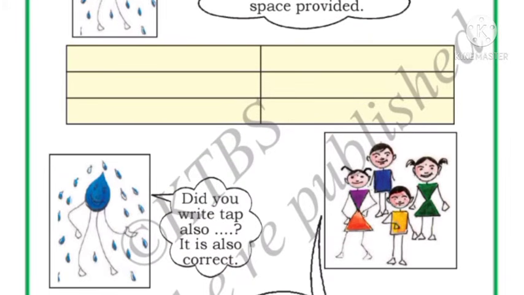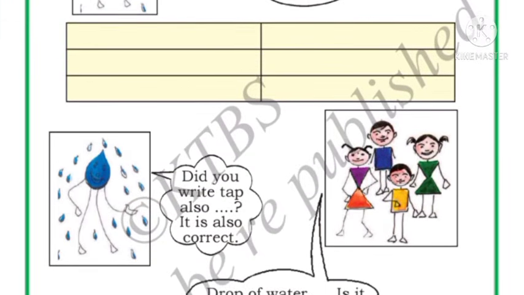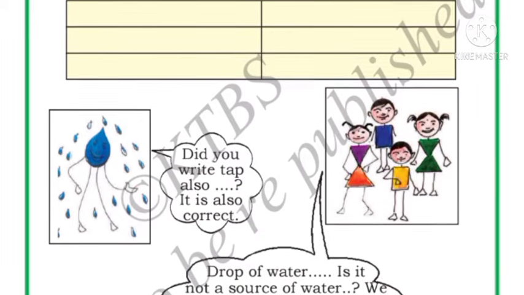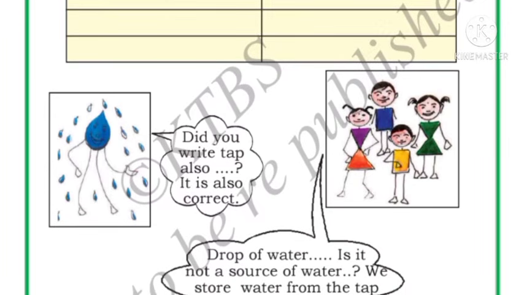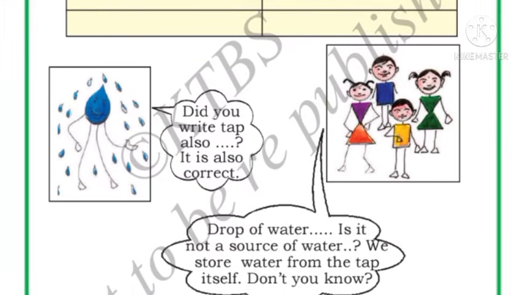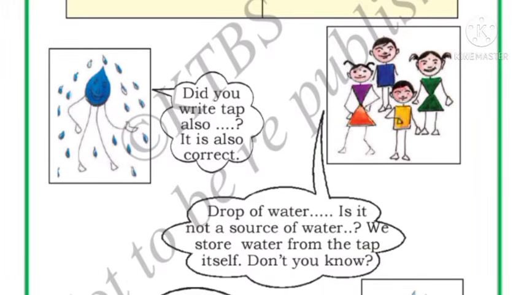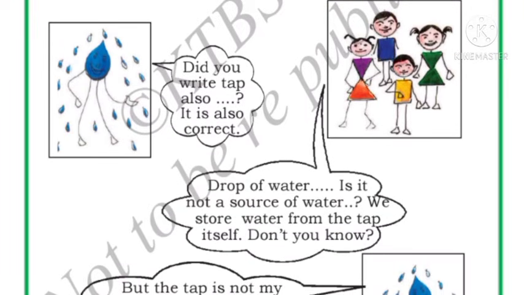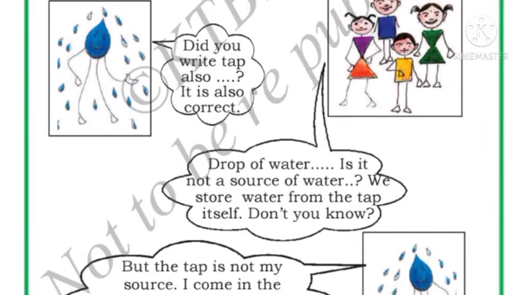Did you write tap also? The drop of water is asking, did you write tap also? The children are telling, drop of water, it is a source of water. We store water from the tap itself. Don't you know? The drop of water is telling, but the tap is not my source. I come to the earth from other sources. Understand? For example, I may come from a pond or a river. So children, the tap water which you are getting in your home is not directly from the source.